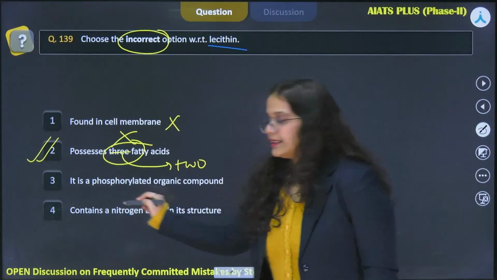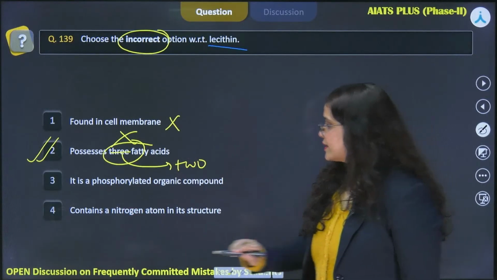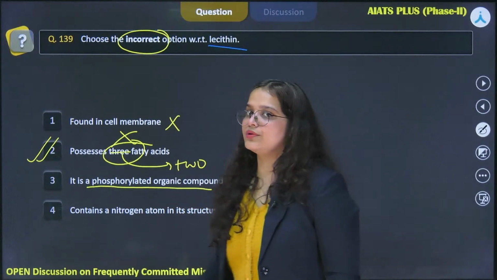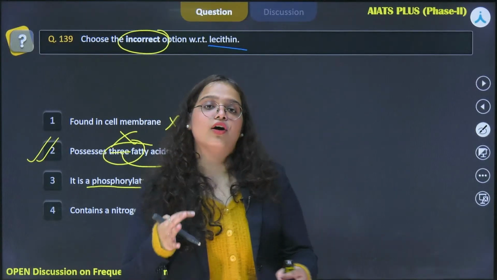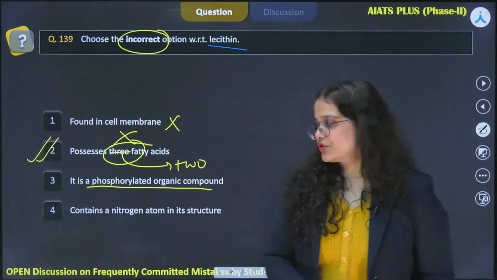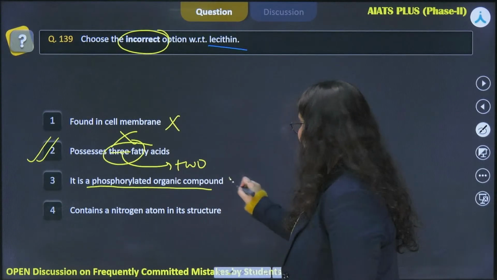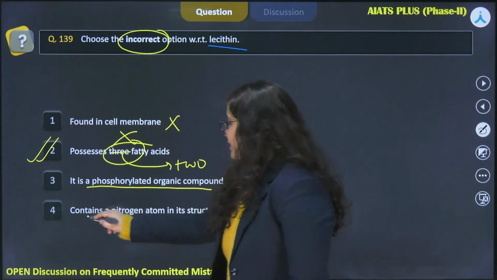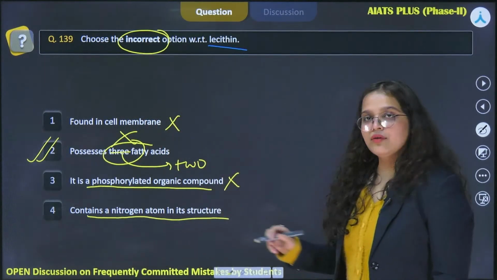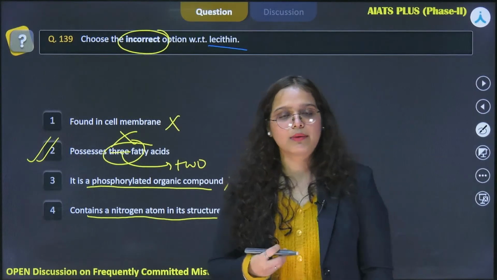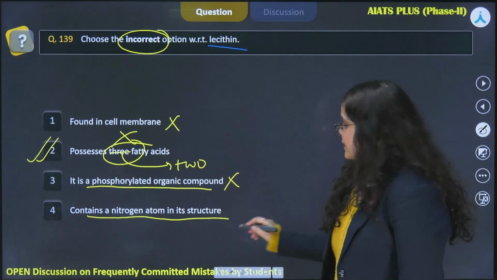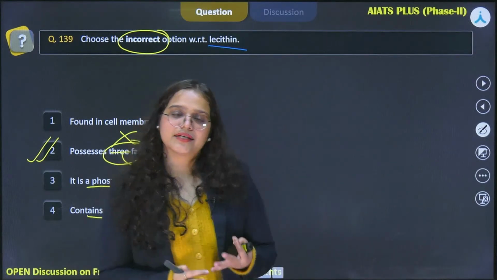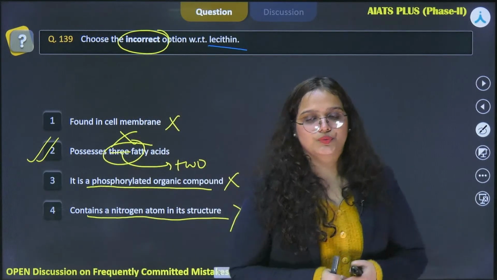But let us see the other options as well, where option 3 states it is a phosphorylated organic compound, which is absolutely true. We saw the presence of a phosphate group in the structure. Therefore option 3 also cannot be the right answer. And lastly we have contains a nitrogen atom in its structure, which was the choline group that we are talking about here. So this is also correct and cannot be the right answer. So our right answer is option 2.